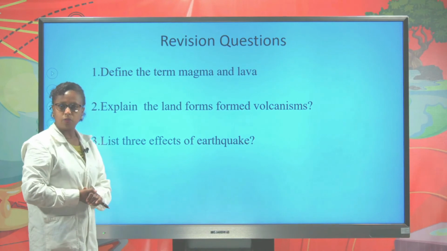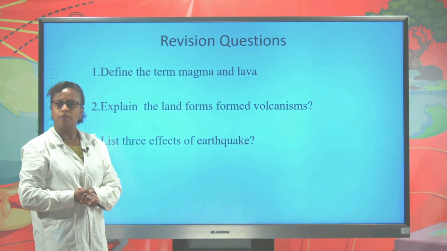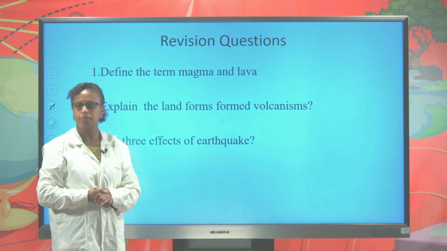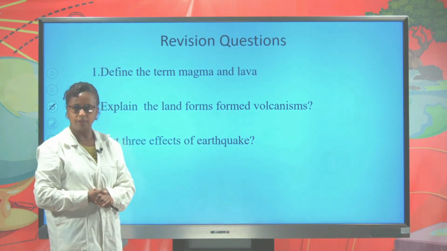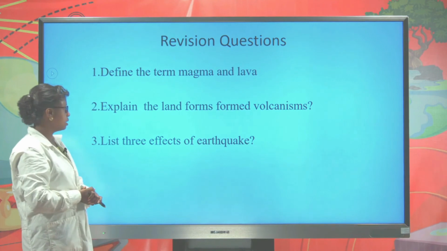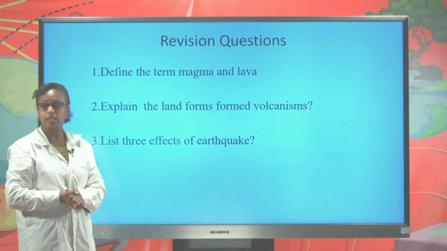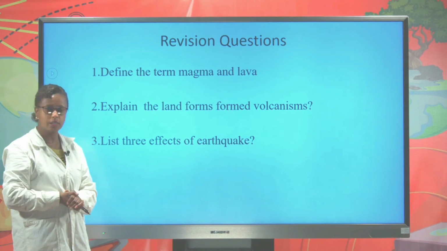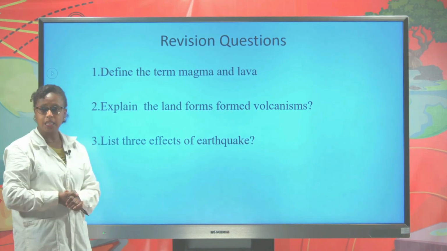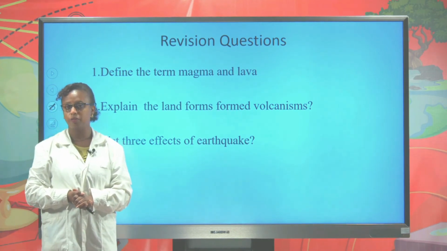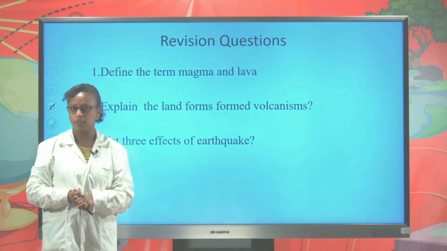Let us perform some activities based on the above lesson. The first question says, define the terms magma and lava. The second question says, explain the landforms formed by volcanism. The third and final question says, list 3 effects of earthquake. Students, are you ready to perform this activity? Then go ahead. I will see you in a few minutes.